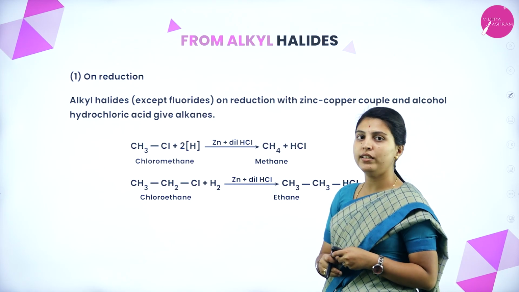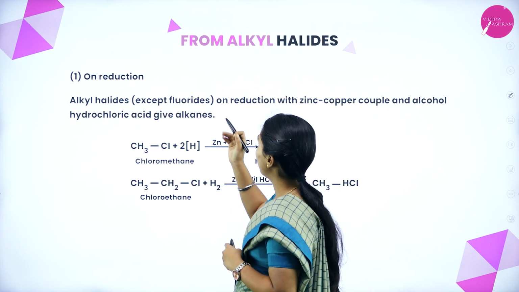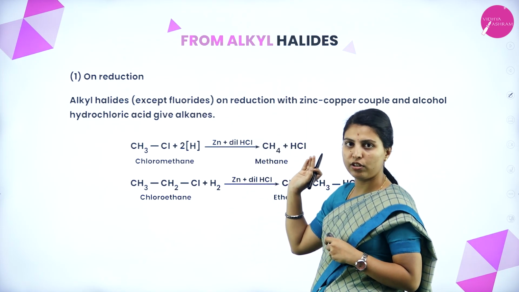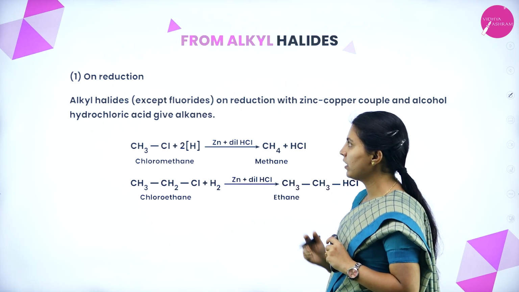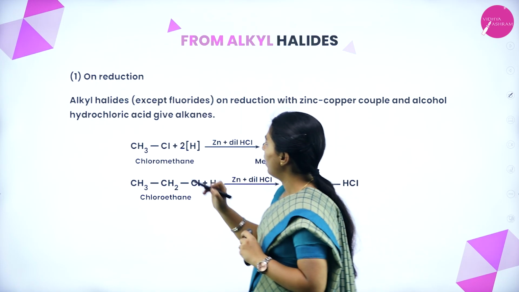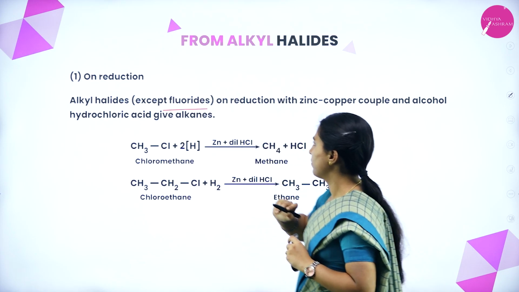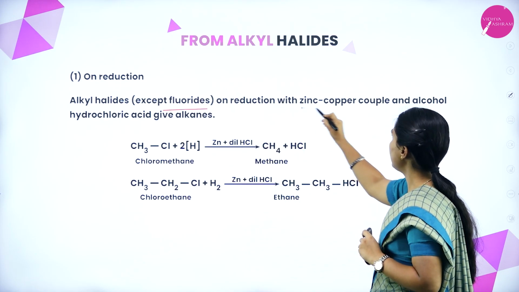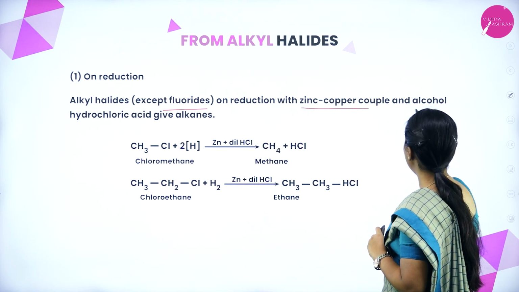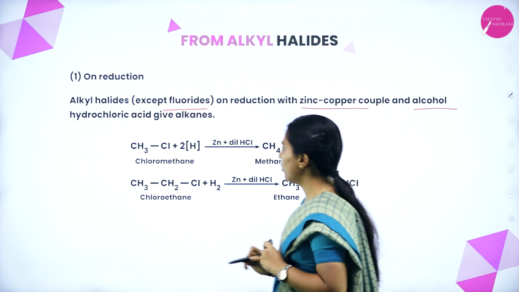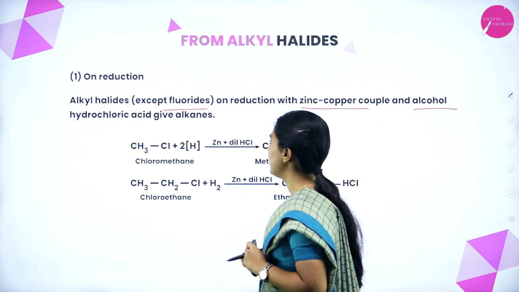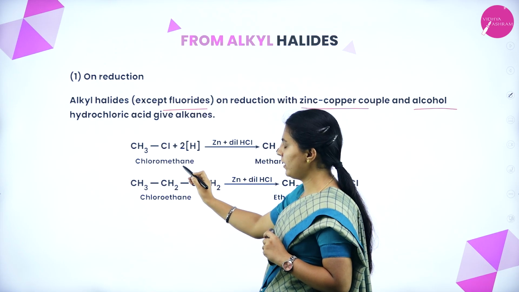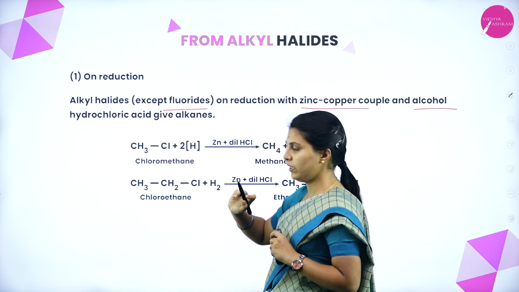Next method, reduction. From alkyl halides also they can prepare the alkanes on reduction, except fluorides. On reduction with zinc copper couple and alcohol, hydrochloric acid gives alkanes. See, this is an alkyl halide, means chloromethane.